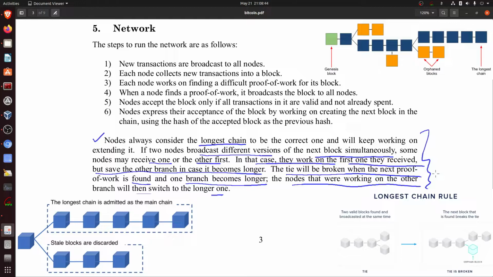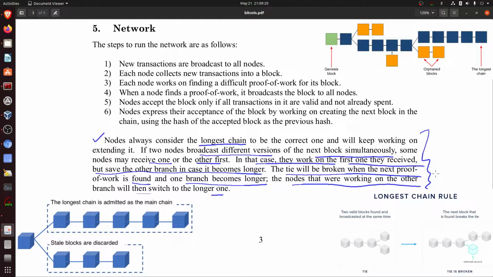So suppose there is a blockchain and a new block has just been mined. Now the number of nodes will again work together, they'll identify their respective blocks, and each block may have different transactions, they may have different sequence also, but the longest chain which comes out, as you see in the figure, what I'm trying to explain here, the longest chain which comes out joins basically the main blockchain.